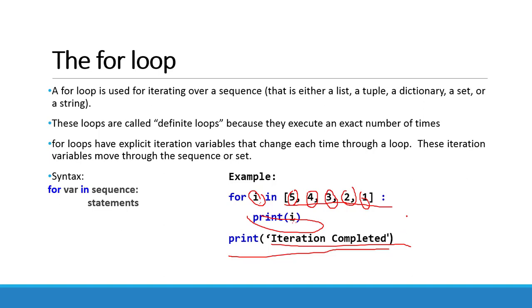So the for loop is used for iterating over a sequence, and it is a definite loop. Here the total number of elements in the list is 5, so it will execute a total of 5 times.